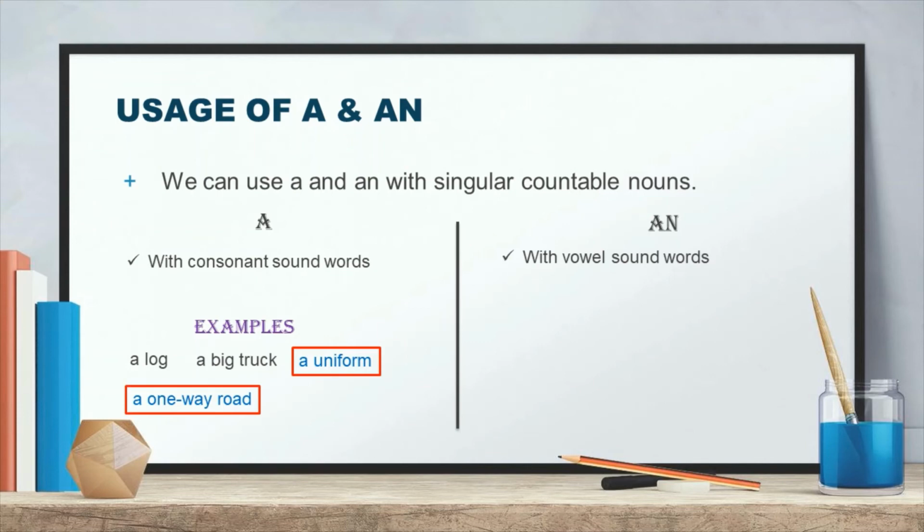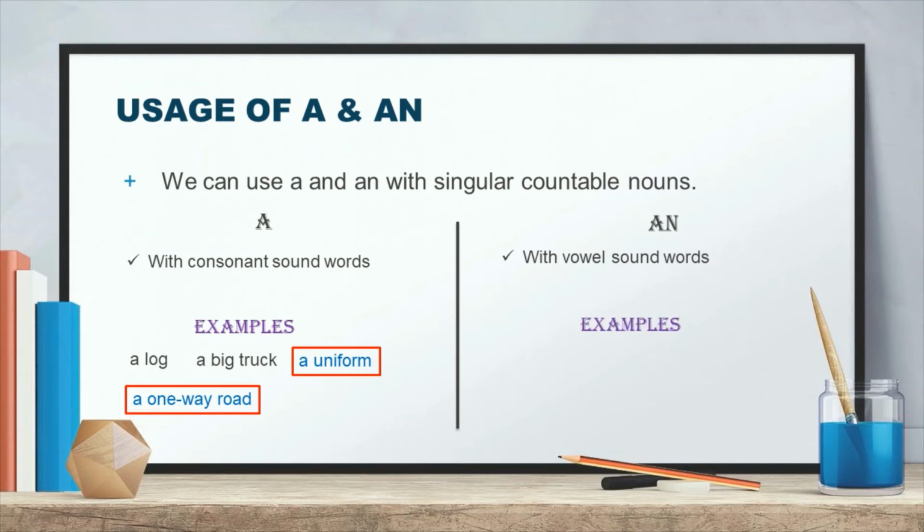Next example, a one-way road. O is a vowel, but before that we are using a here. Why are we using a here? Because when we are pronouncing this one, we are not pronouncing O, we are pronouncing W, wa, right? One, a one-way road. So W is a consonant, W is not a vowel. So here we have to write a.